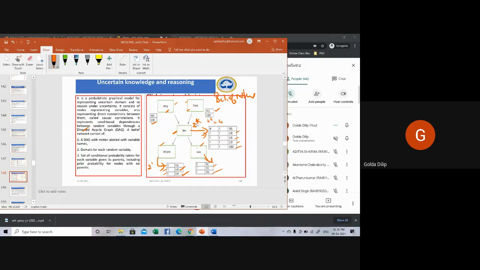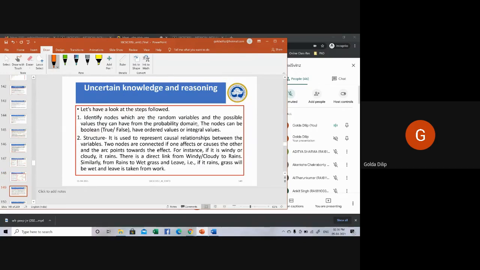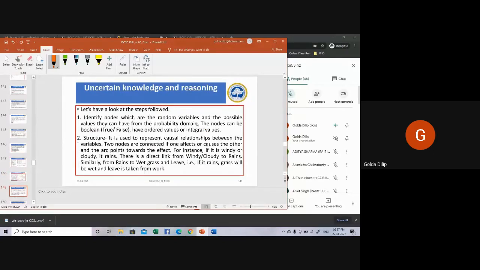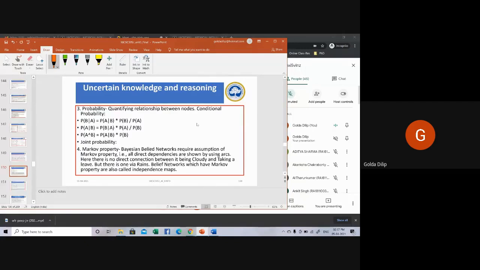Okay, right. So this is the same explanation that I just gave in this slide: the structure and identifying the nodes, what the parent classes are. Then the third is quantifying the relationship between the nodes based on the conditional probability. Then you have something called the Markov property.